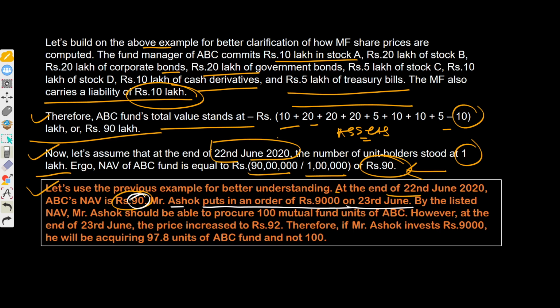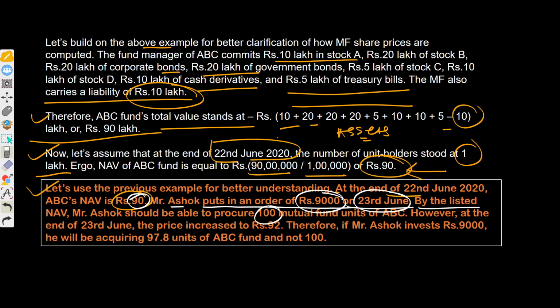You checked the same price on the broker side or the AMC side, and sent an order with 9,000 rupees of investment, because you decided to invest in mutual funds. But you sent that order on 23rd June. By the listed NAV, Mr. Ashok should be able to procure 100 mutual fund units.